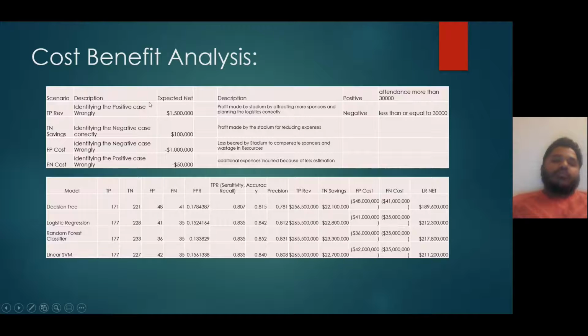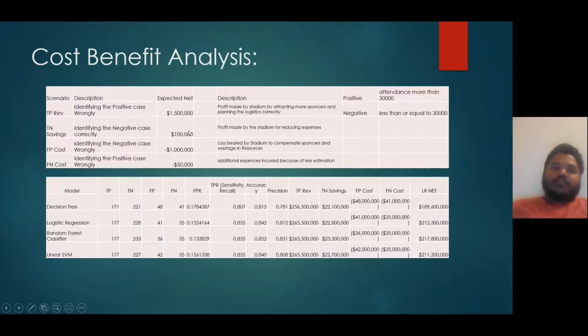For every true positive case, we have considered the net profit made by the stadium by attracting more sponsors or planning logistics. We estimated these costs based on the average total revenue obtained for each baseball game. These are not exact values, but we did some research, and we came up with these values.